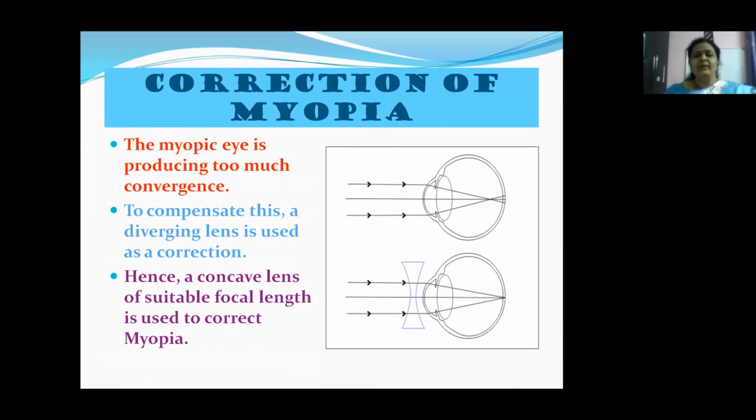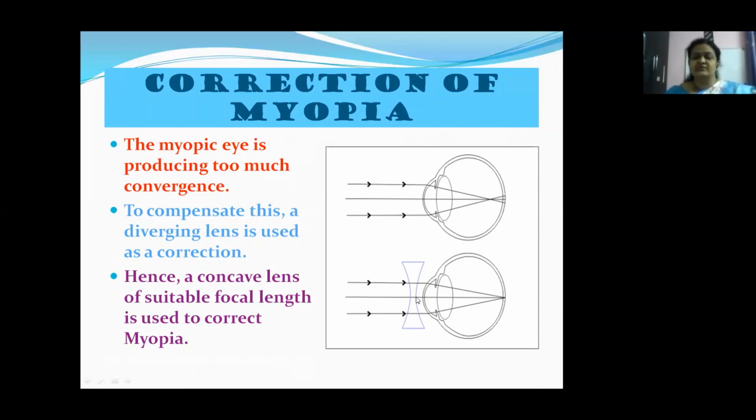The myopic eye is producing too much convergence. Yes or no, children? The light rays are bending more, converging more than required. Actually, they should be converging at the retina, but they are converging in front of the retina. So in order to counter this extra convergence, we have to compensate with a diverging lens.